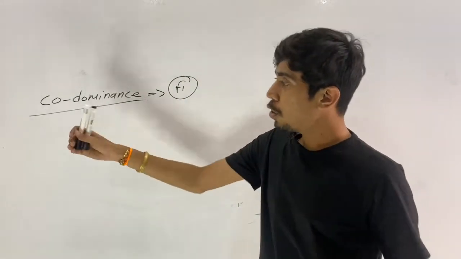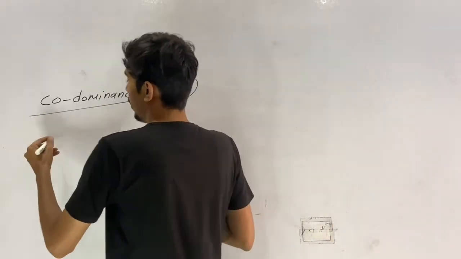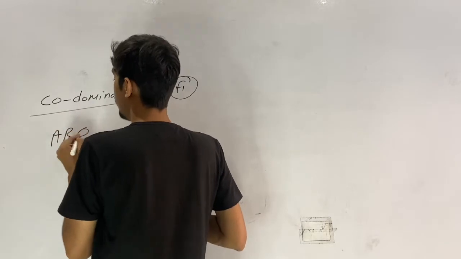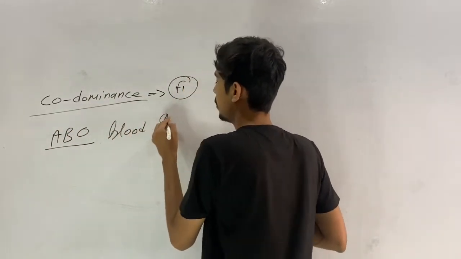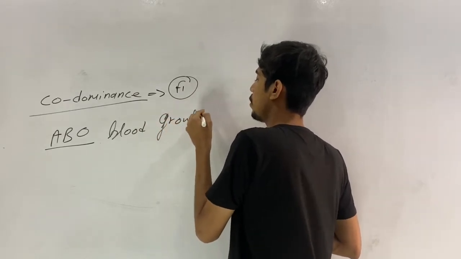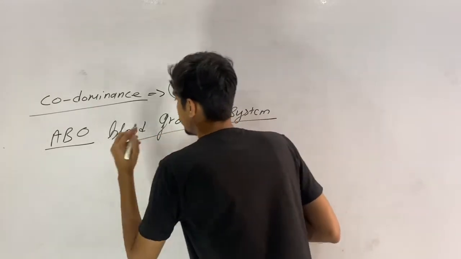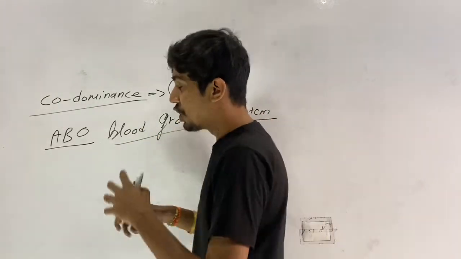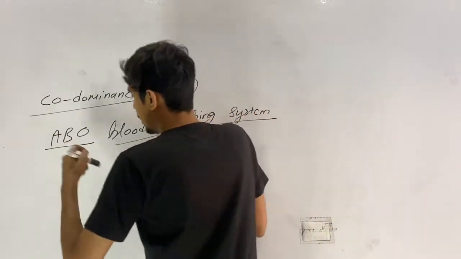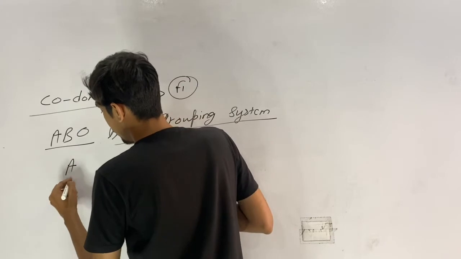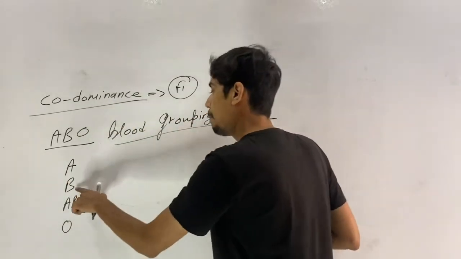Now, in codominance, we'll take an example of blood groupism. See, in humans, we have the ABO blood grouping system, and the gene which is responsible. Now, there are 4 types of blood groups: A, B, AB, and O.